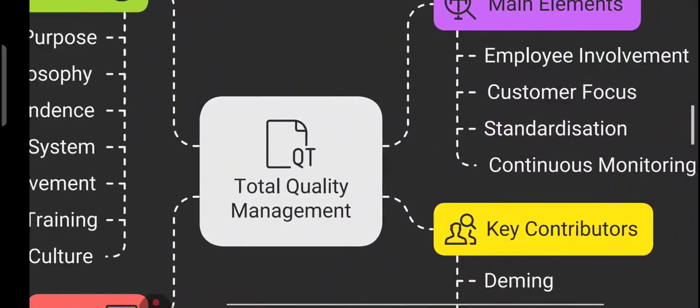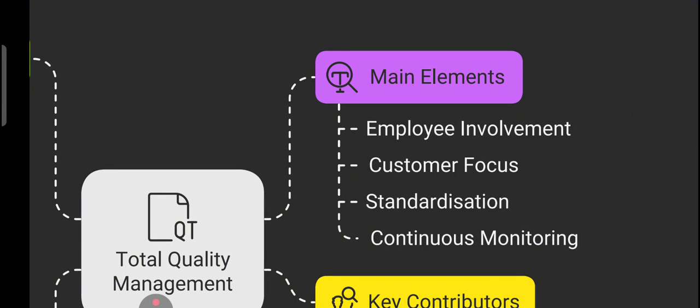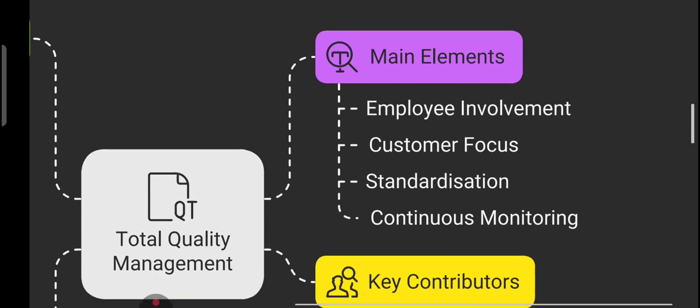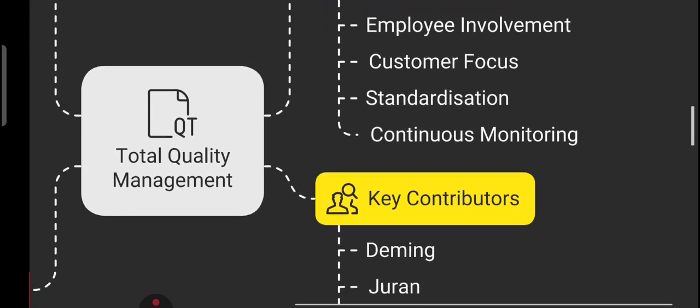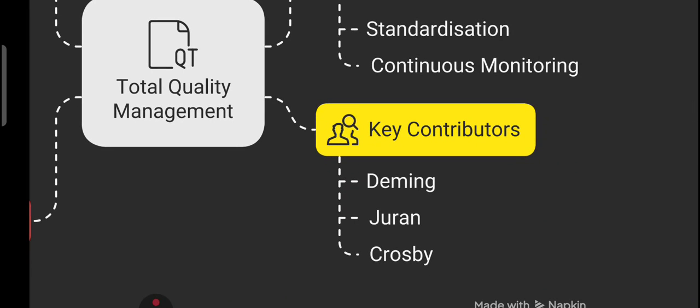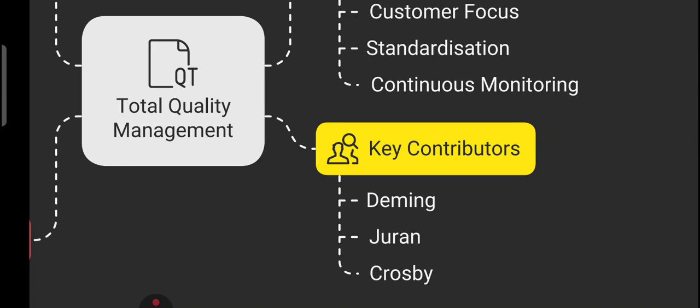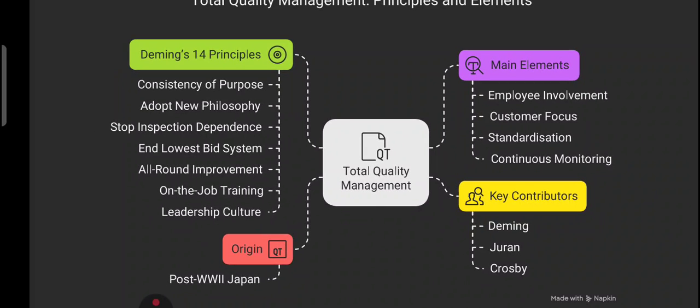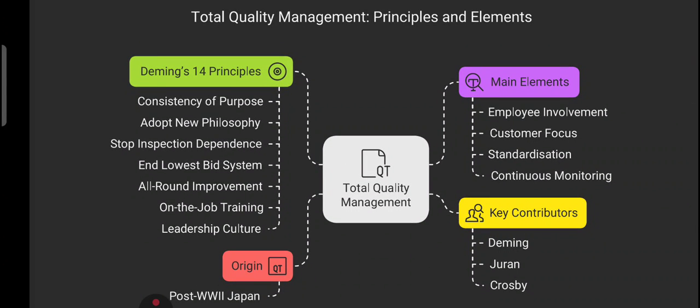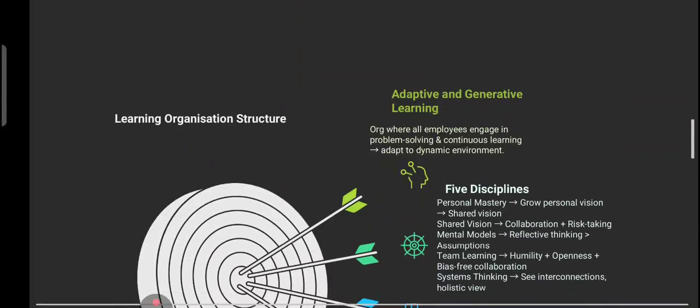Now if you look at the main elements of TQM, it thrives on employee involvement, customer-centric thinking, standardization, and continuous monitoring and process refinement. Again, I am repeating: employee involvement, customer-centric thinking, standardization, and continuous monitoring. If you look at the key contributors to TQM, besides Deming, legends like Juran and Crosby shaped TQM into a global movement for quality. In essence, to summarize, TQM is not just a strategy, it is a culture where quality is everyone's business every day. That is called TQM, total quality management.